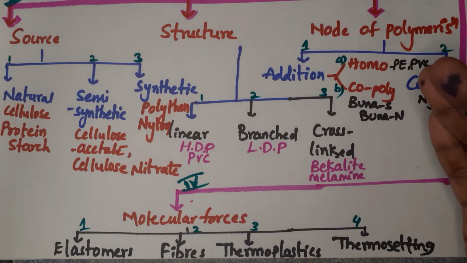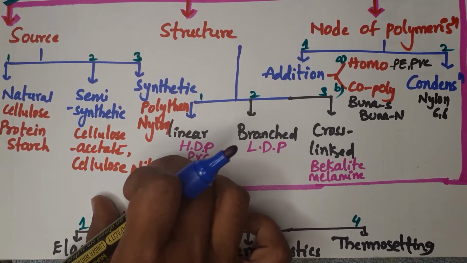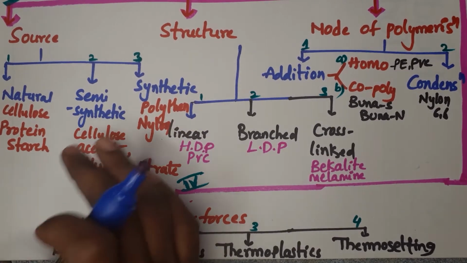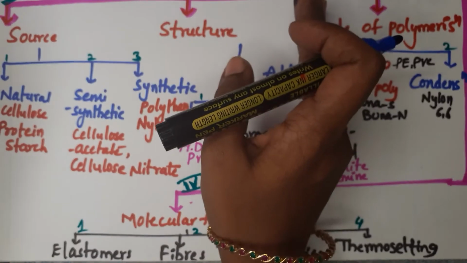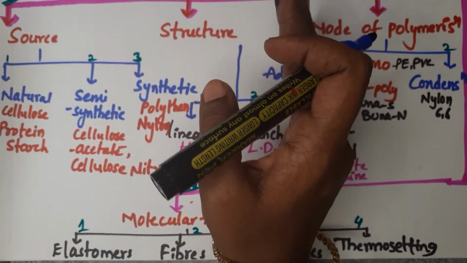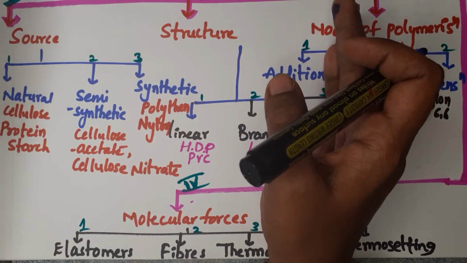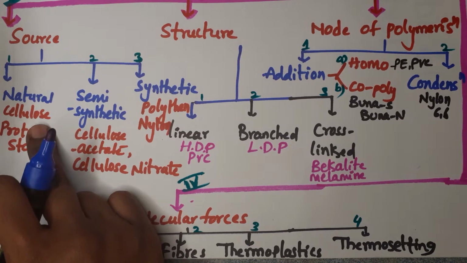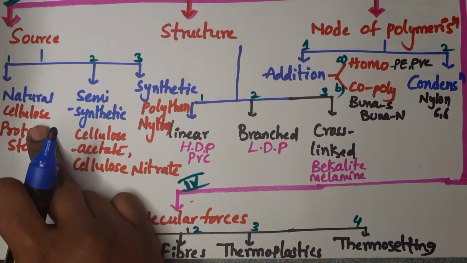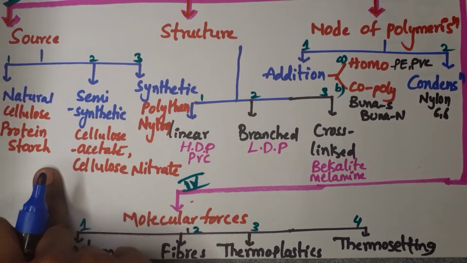Now coming to the first one. Based on source, the polymers are divided into three types, based on availability. The first one is natural polymers. What is a natural polymer? The name itself says they occur from natural sources like plants and animals. Those polymers which are obtained from natural sources like plants and animals are called natural polymers. Examples: cellulose, protein and starch.